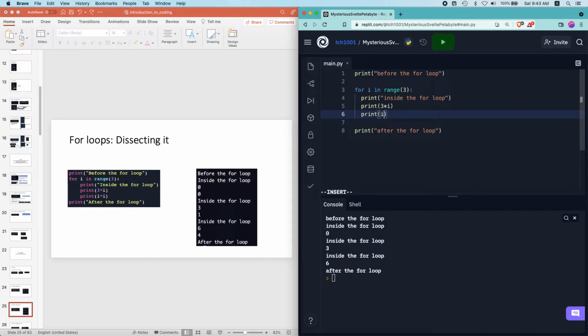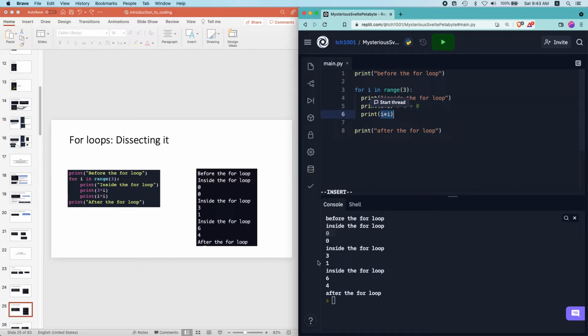So if I write I times I and press the run button over here, then we see that it goes inside the for loop. Before the for loop, first line, then it goes inside the for loop. It prints for the first iteration where I equals 0: 3 times 0 is 0, and 0 times 0 is 0.